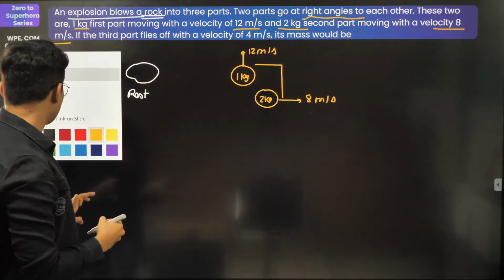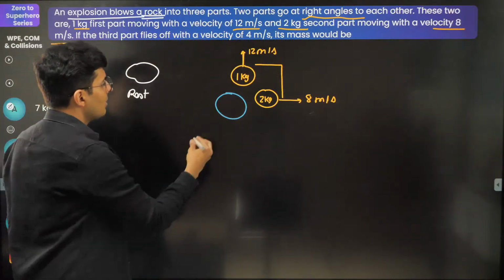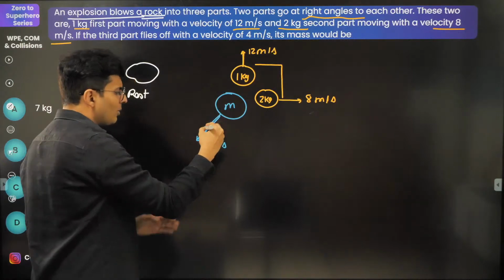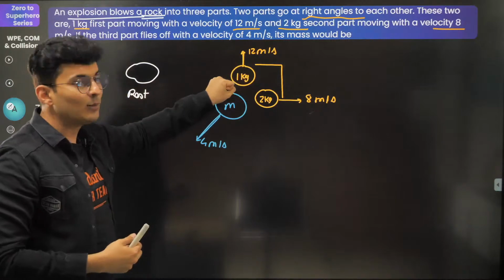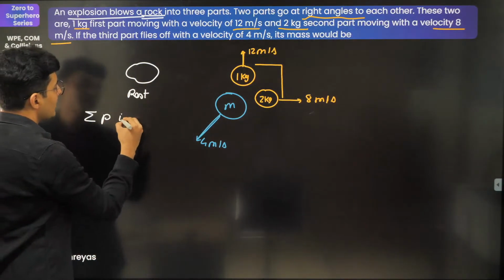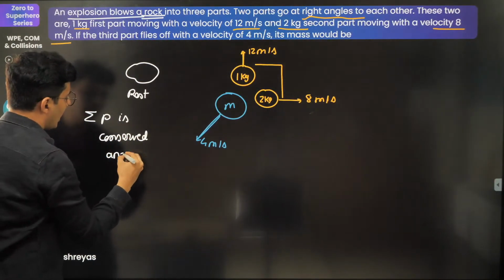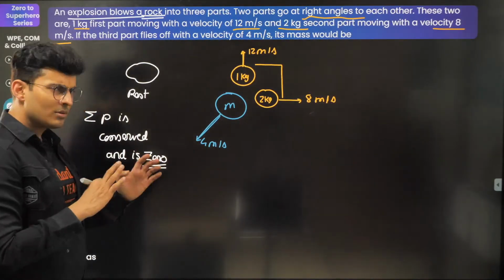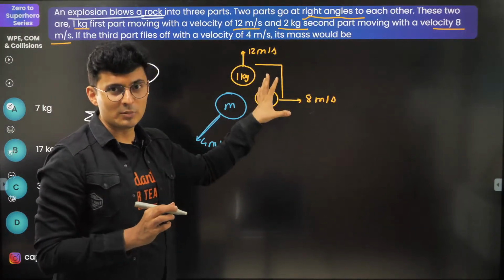So obviously there is a third mass now. The mass is not known, but I know one thing: this velocity is 4 meters per second, and it will be exactly opposite to wherever these masses are going, so that the total momentum is always conserved. Keep this in mind in this problem: the net momentum is conserved and is always 0. If initially it was at rest, finally also the total momentum should be 0.